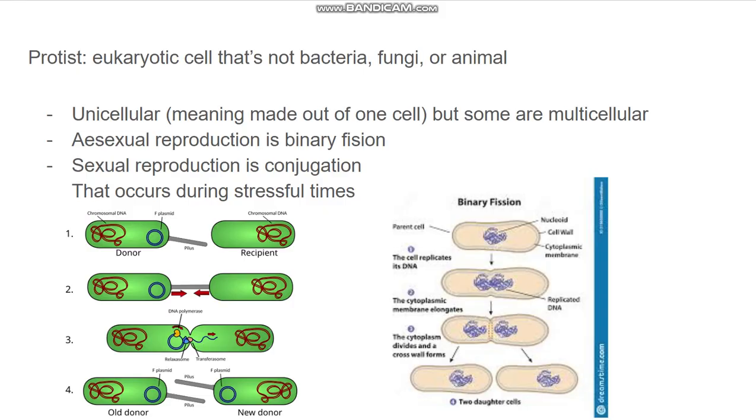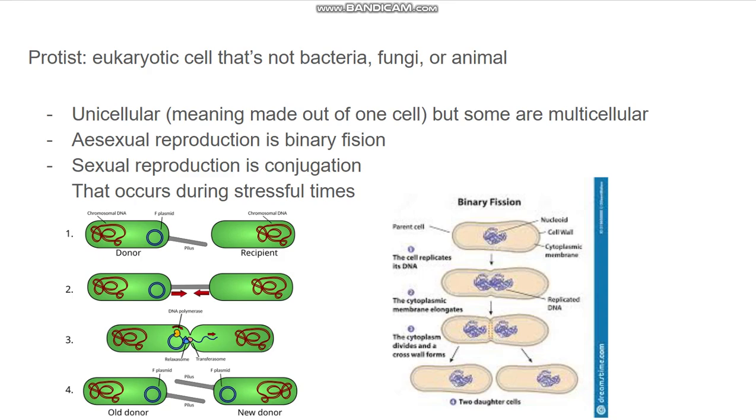It's also mostly unicellular, meaning it's made out of only one cell, while there are some that are multicellular, meaning it's made out of multiple cells. But protists are mostly unicellular though.